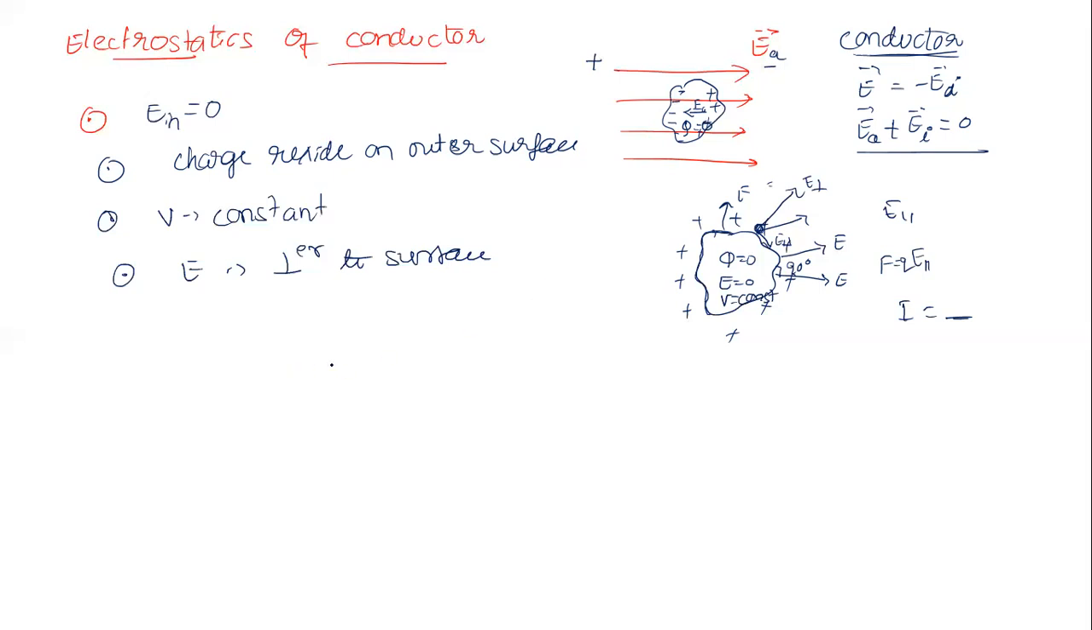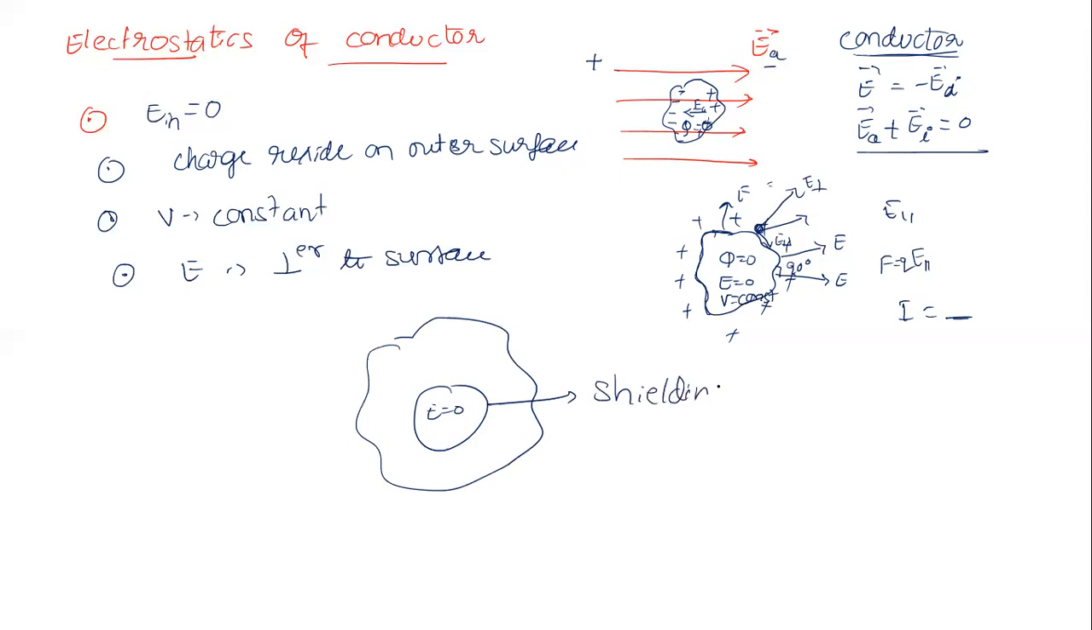Now, since I'm going to create a cavity like this, what will happen? In this cavity, the electric field inside is zero. This is what we call electrostatic shielding. This is one of the important properties you need to remember. What is the meaning of shielding? We are shielding any instrument which we keep inside the cavity, which is free from electric field influence.